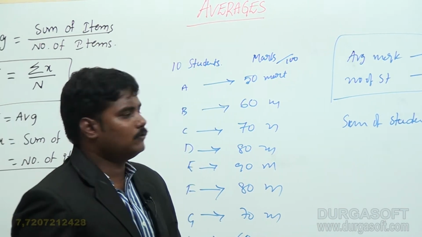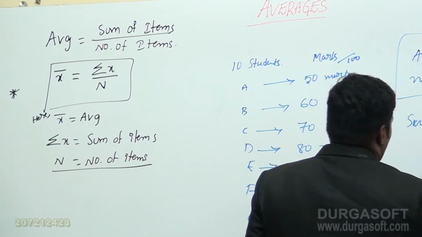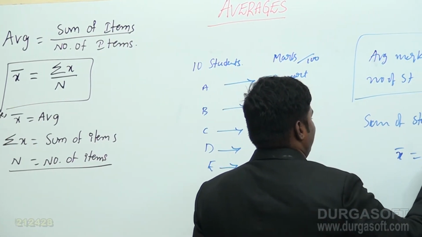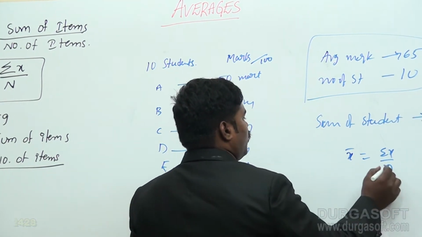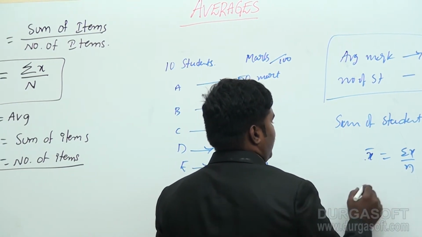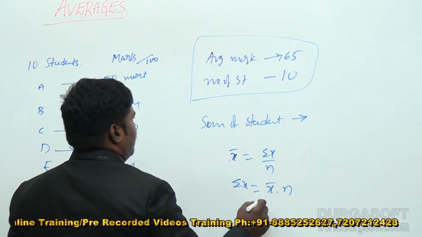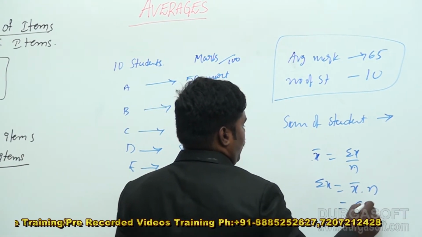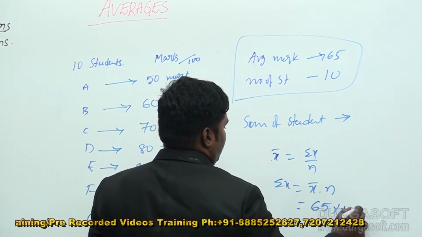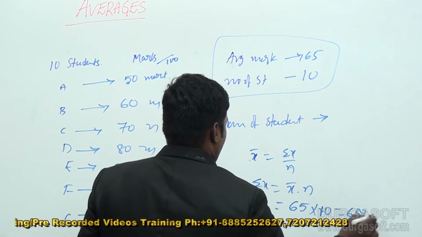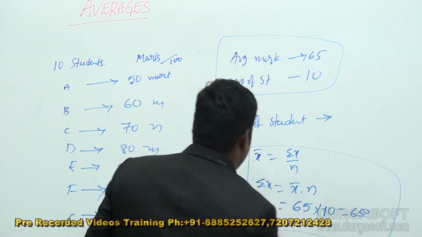Then what is the sum of students? I had already given you a formula: x bar is equal to sigma x by n. You have the n value and the average value, then sigma x is equal to x bar into n. So the x bar value here is 65, into n, that is 10, you get 650.